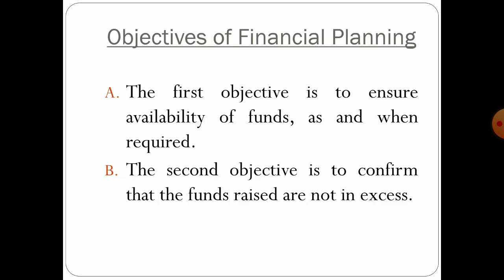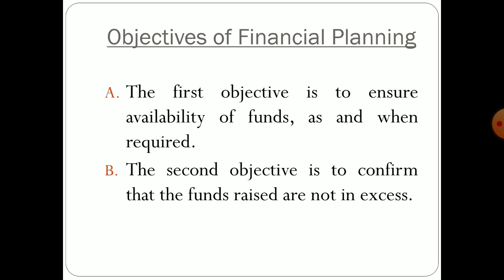Okay, now moving towards the objectives of financial planning. The first objective is obviously availability of funds. Students, we have already understood what financial planning is. The core activity of financial planning is to fulfill the funds requirement of that organization.